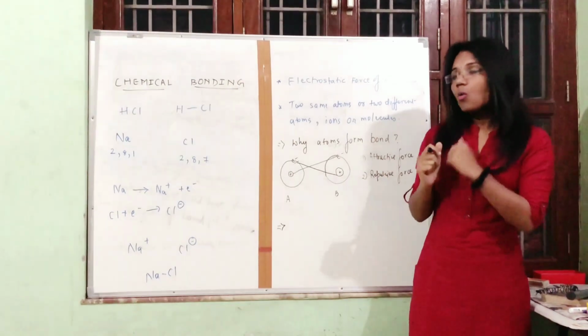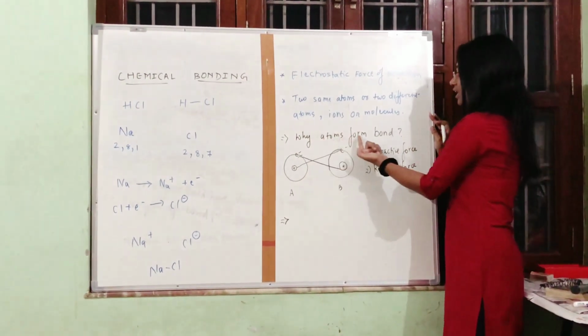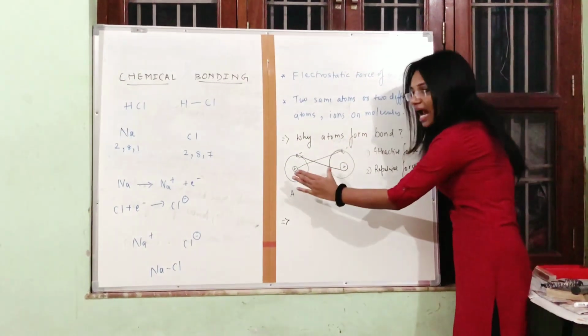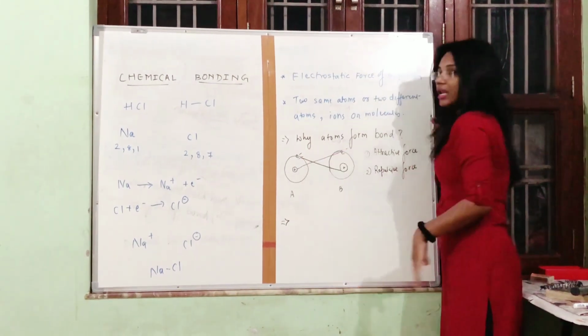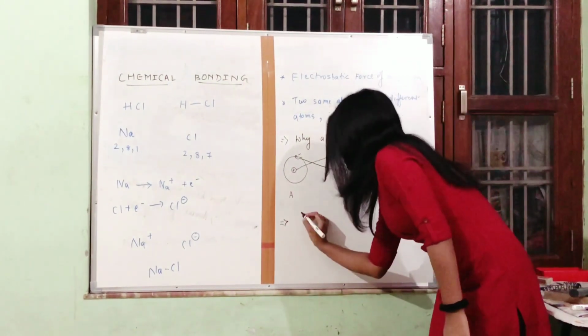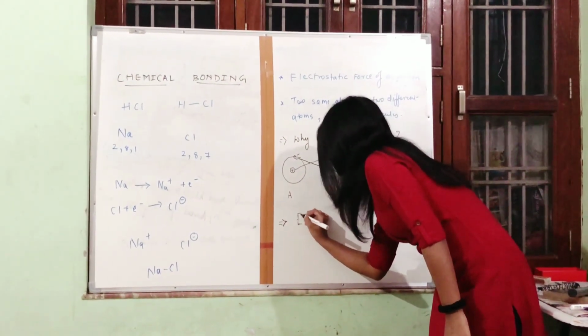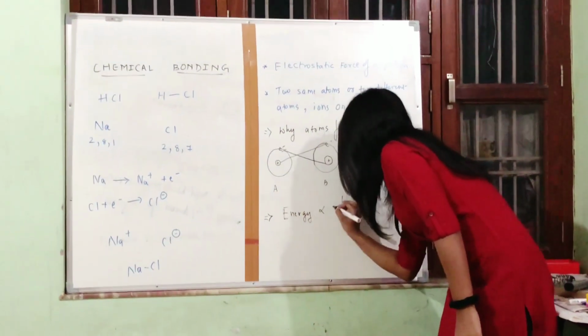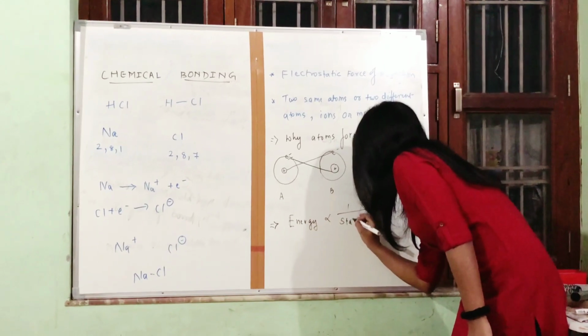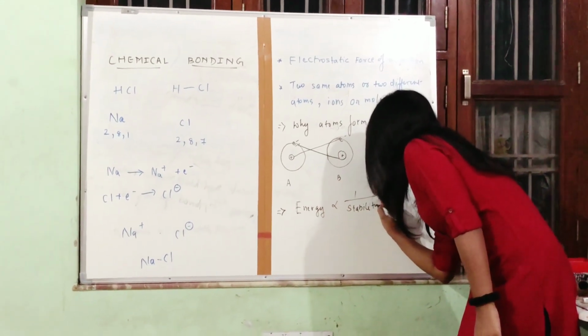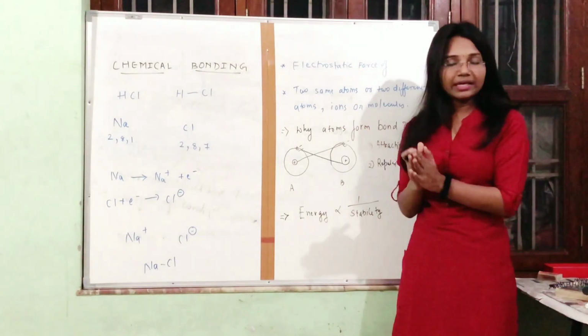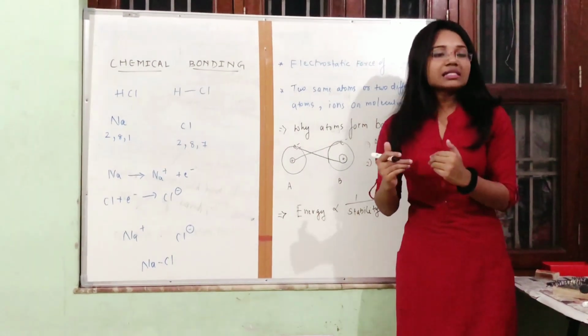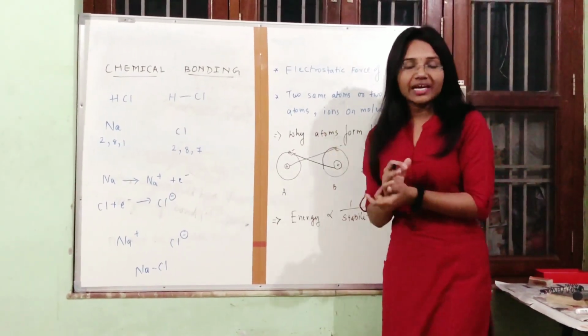Now, why am I telling you why atoms form bonds? This is the way atoms form bonds. Why? Now see, a very important concept. Energy is inversely proportional to stability. How will you understand this? For example, there is one child.